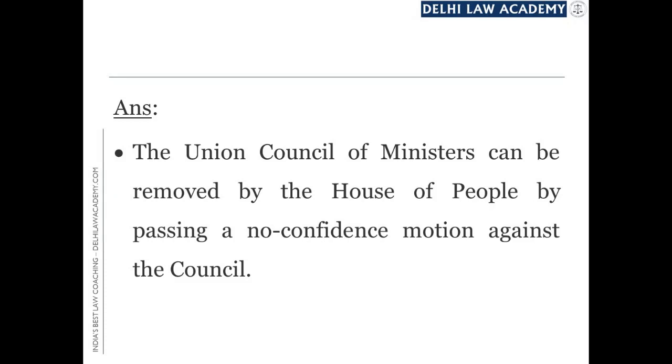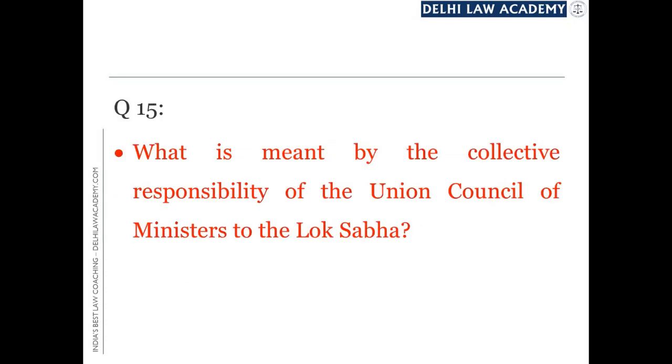That is why we say that the Union Council of Ministers is responsible to the Lok Sabha, and it is collectively responsible because the whole of the Council of Ministers can be removed by the House of People in one go by passing this motion.